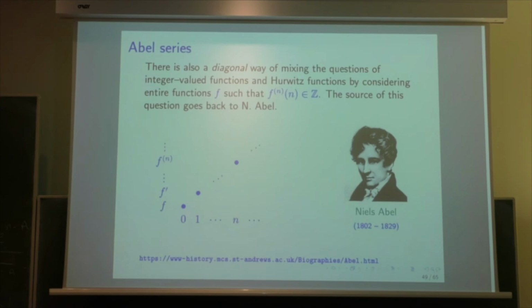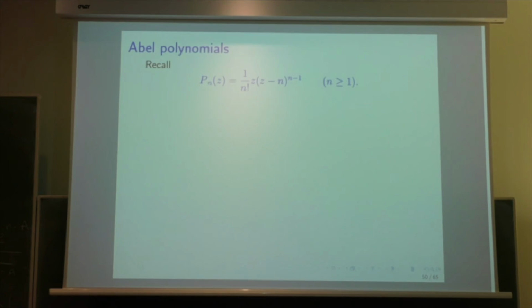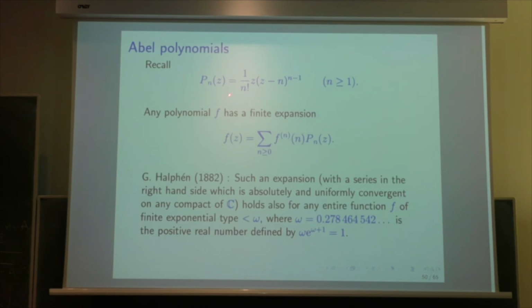Abel considered that for 0, but I recall that the polynomials of Abel are given by this formula, and they have the property that any polynomial has a finite expansion like this.